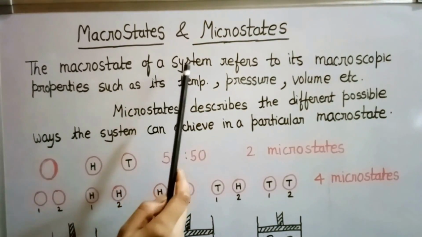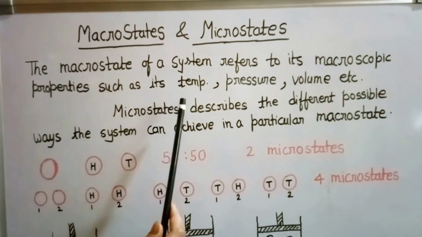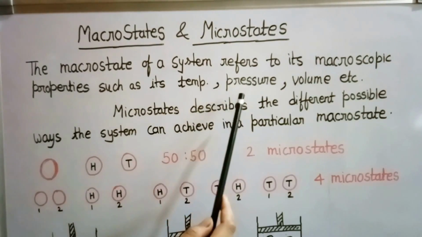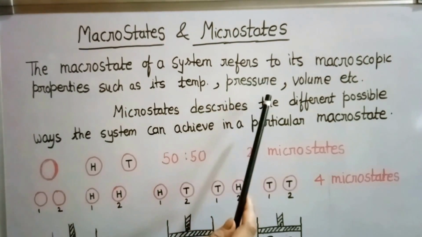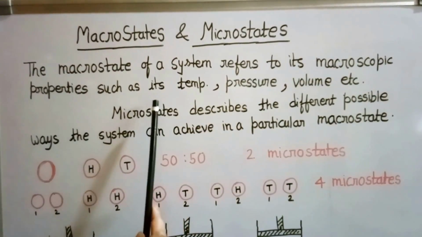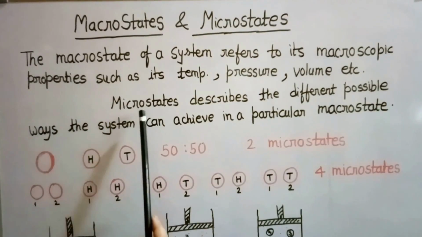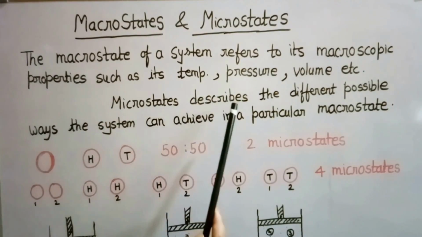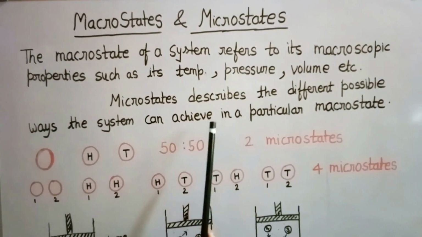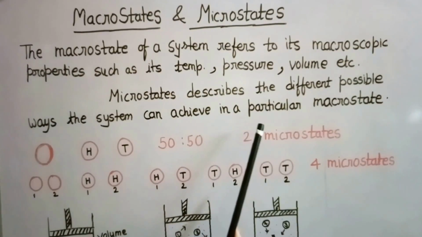The macrostate of a system refers to its macroscopic properties such as its temperature, its pressure, its volume or its number of particles, etc. These properties define the macrostate of a system, while the microstate describes the different possible ways the system can achieve a particular macrostate.